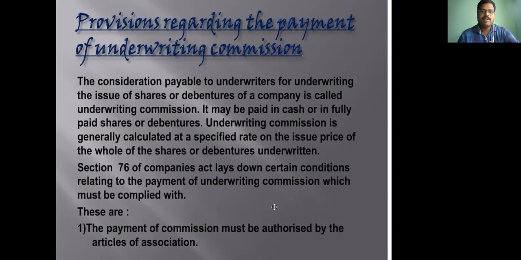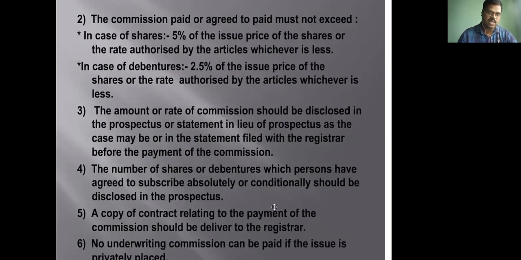The underwriting commission may be paid in cash or in fully paid shares or debentures. It is generally calculated at a specified rate on the issue price of the whole of the shares or debentures which are underwritten. Section 76 of the Companies Act lays down certain conditions relating to the payment of underwriting commission, which must be complied with. The payment of commission must be authorized by the Articles of Association.